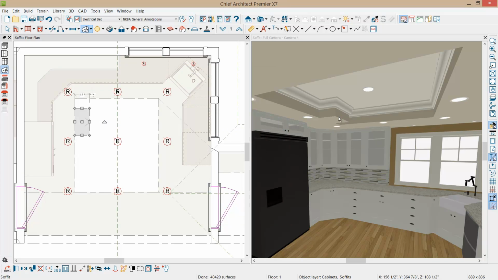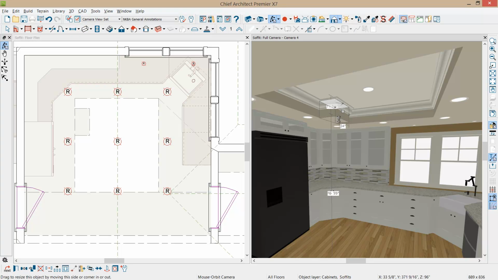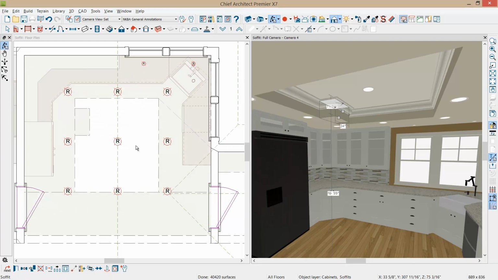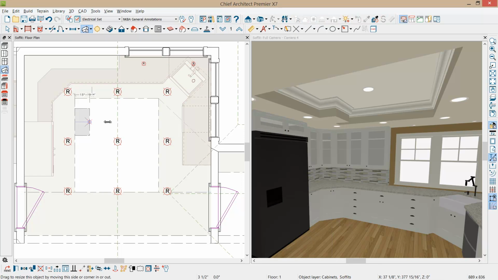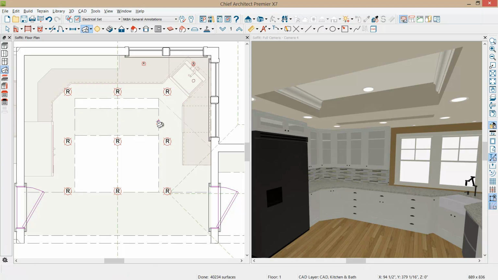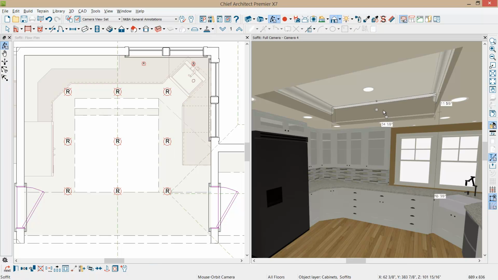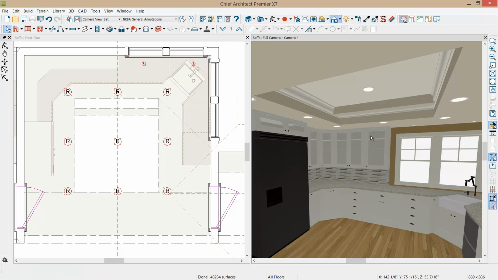And also, if I select this soffit, which I can do in 3D, let's remove the setting for ignoring room moldings. Select OK. And now I can actually grab this molding and pull it across. And now it ignores my room molding. You may also again have to press the F12 or regenerate your 3D view to see what that distance is. Let's maybe pull this soffit up a little bit, make it more shallow, approximately where our crown molding is intersecting.